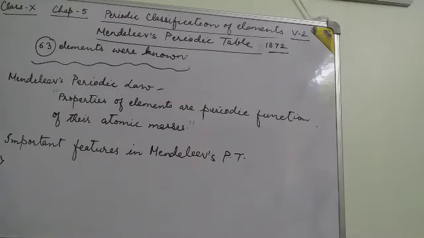First, there are rows and columns, that is, periods and groups, present in the periodic table.